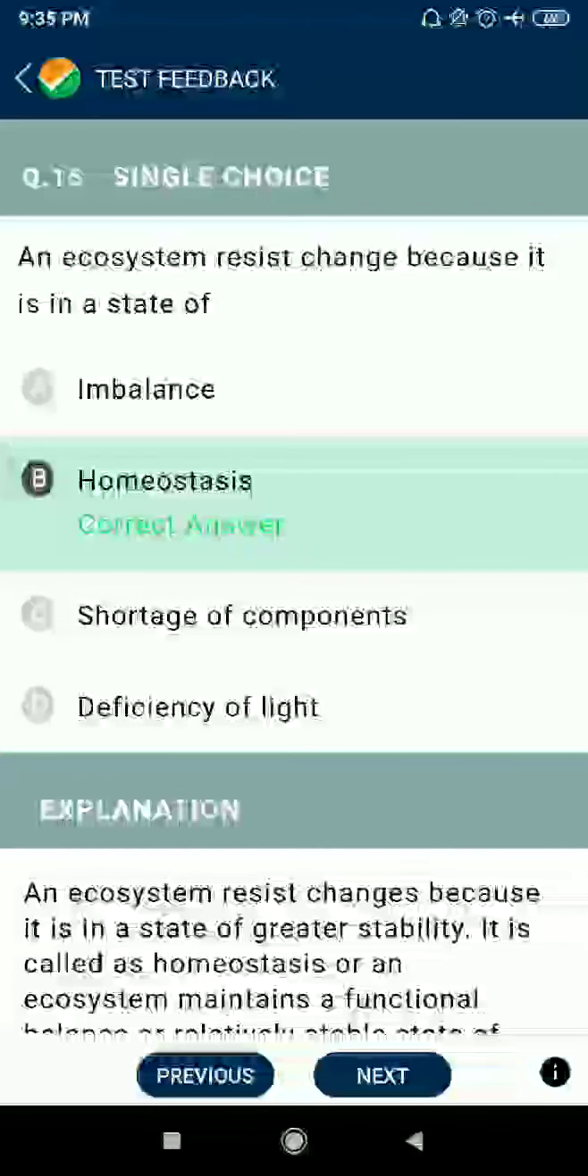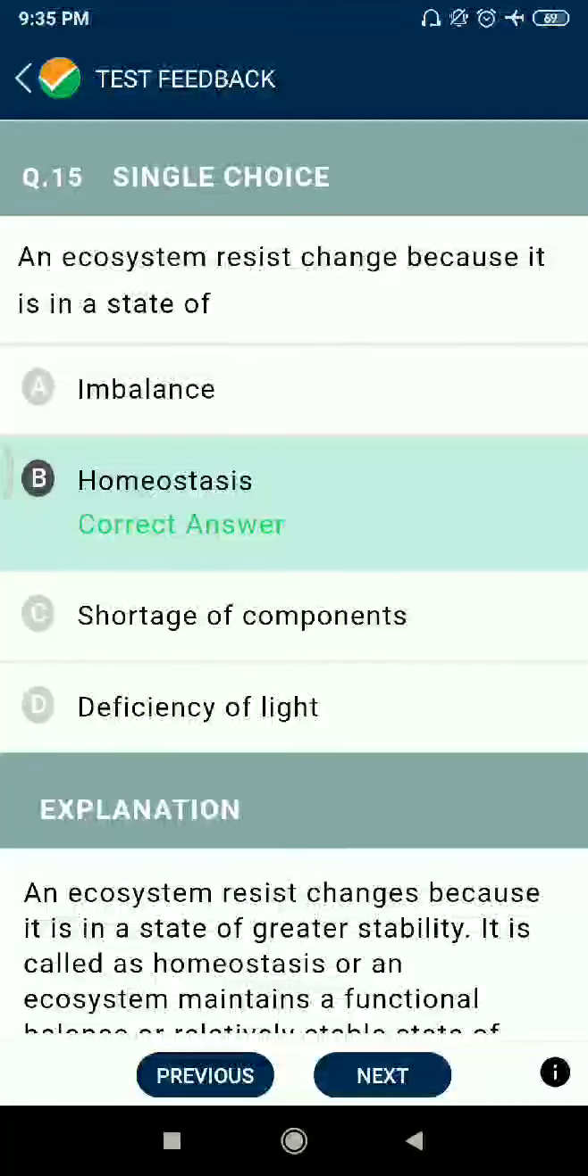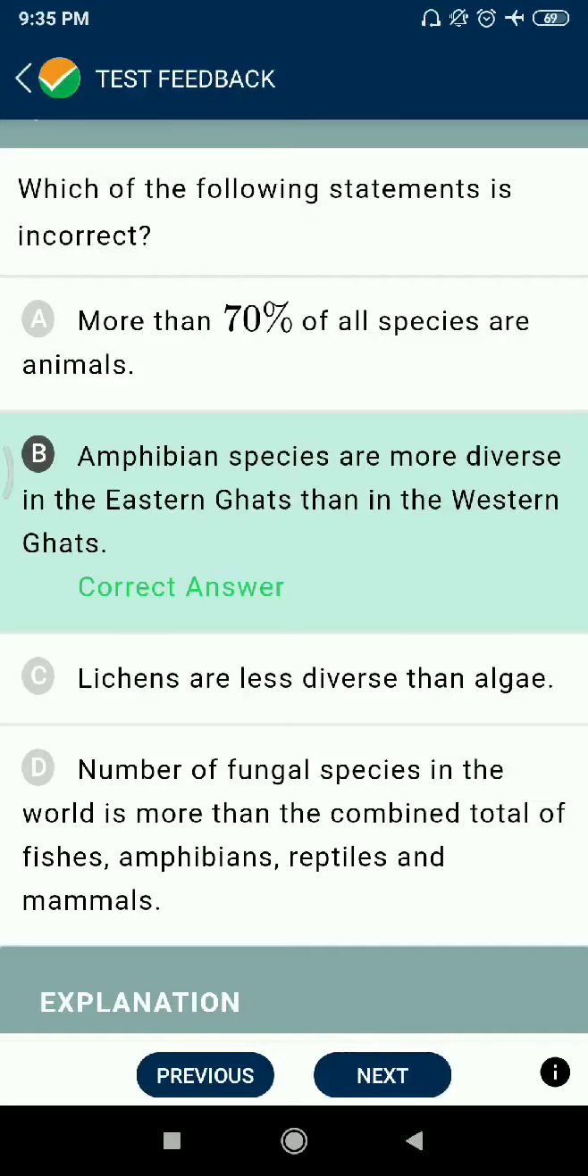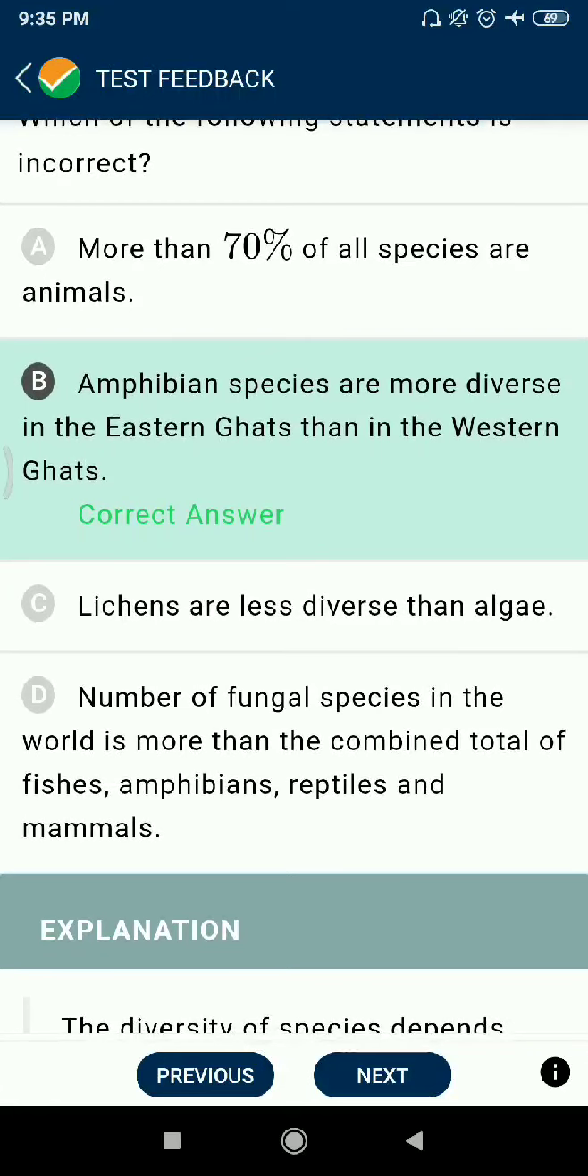Question 15. An ecosystem resists change because it is in a state of homeostasis. Question number 16. Which of the following statements is incorrect? Okay, more than 70% of all species are animals. फिर B की बात करते हैं, amphibian species are more diverse in the Eastern Ghats than in the Western Ghats. Okay, this is not correct. Lichens are less diverse than algae. Number of fungal species in the world is more than the combined total of fish, amphibians, reptiles and mammals.